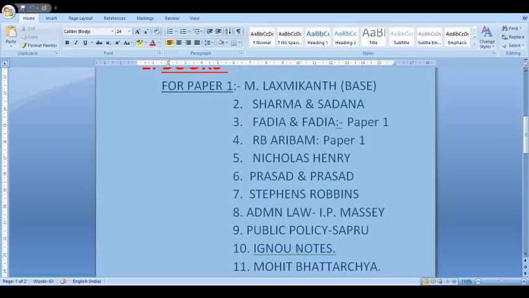Prasad and Prasad is written in a very tricky, haphazard manner. The layout of the book is not designed for the UPSC examination. It is written from a theoretical perspective, from a degree student's point of view. IGNOU notes in that sense are degree notes only, but they are written in quite lucid language, and details are given in a very organized way. That is the beauty of IGNOU notes. They are written from the best content of all these books. IGNOU notes are not good for revision, but for conceptual clarity, a thumbs up to them.